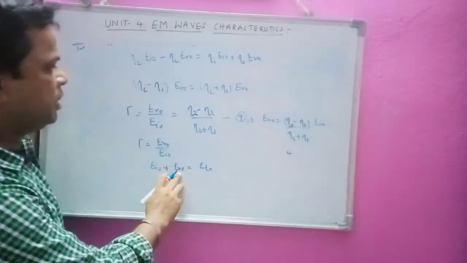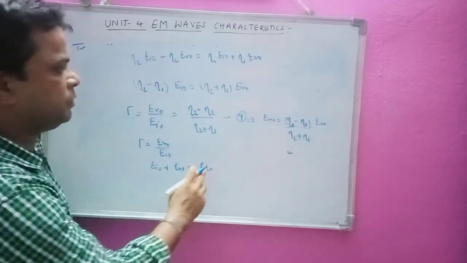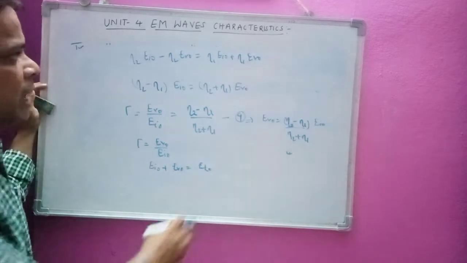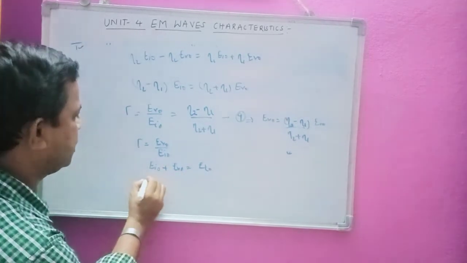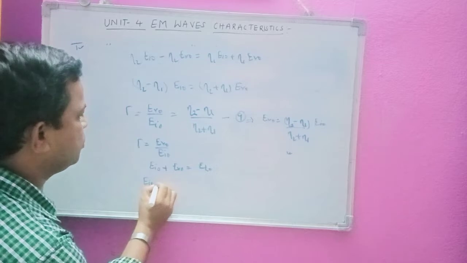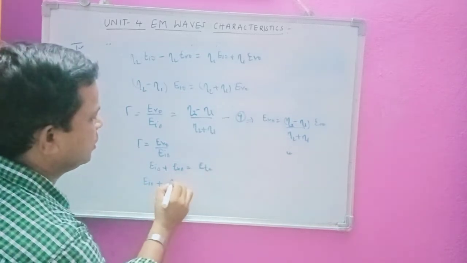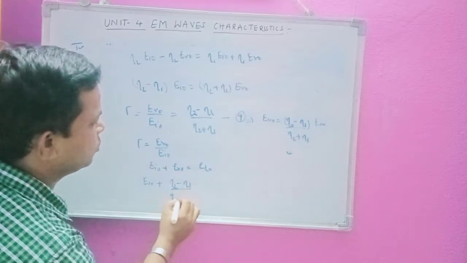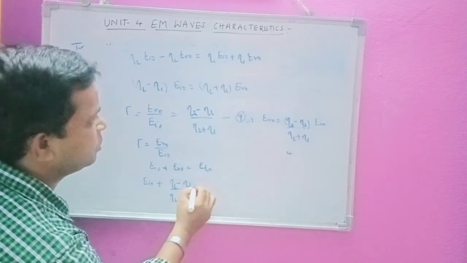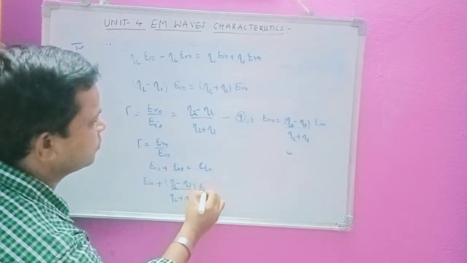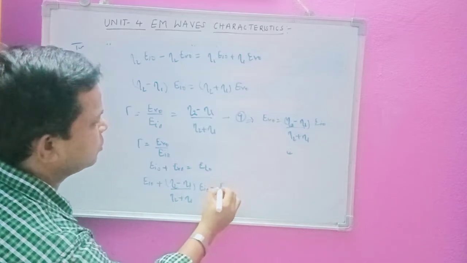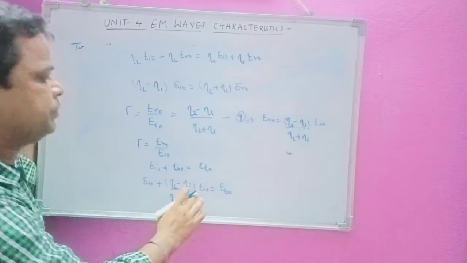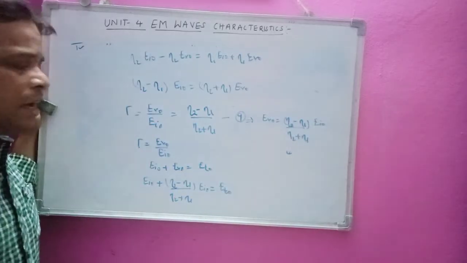Now in place of ER0 from this equation, I can substitute this here. That is, I can write EI0 plus eta 2 minus eta 1 by eta 2 plus eta 1 into EI0, that is equal to ET0. Now this equation is free of the reflected magnetic field.